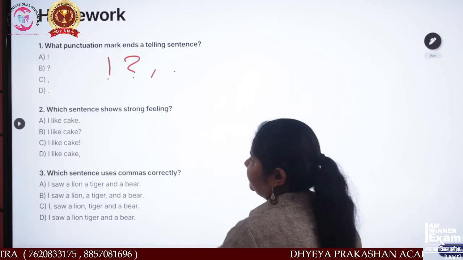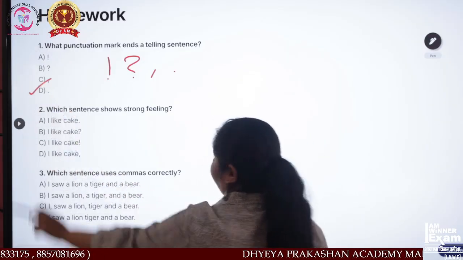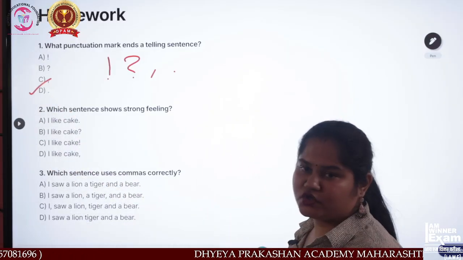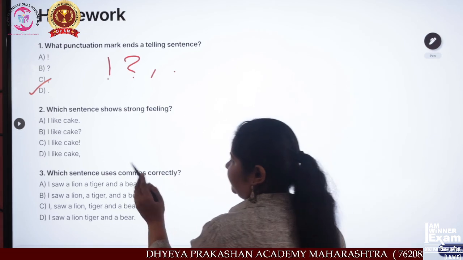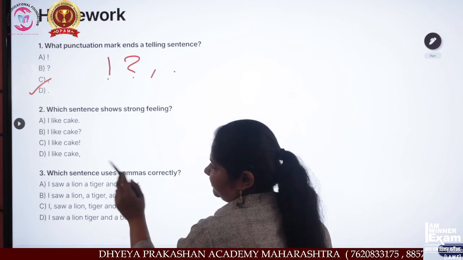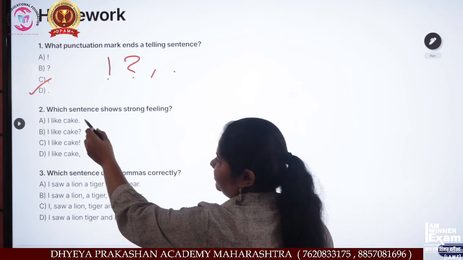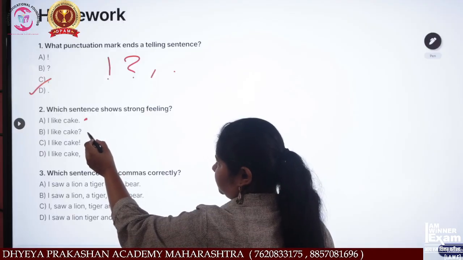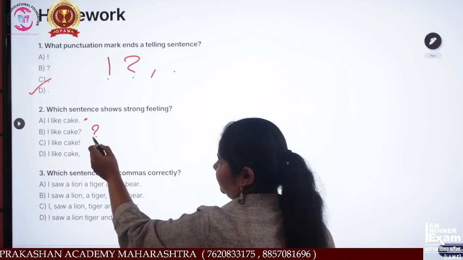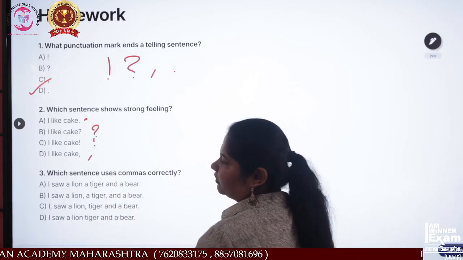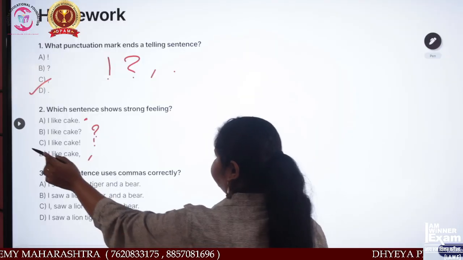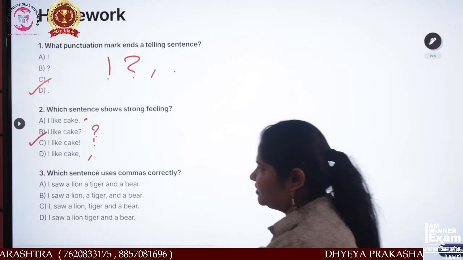The option D, full stop. Which sentence shows strong feeling? I like cake with a full stop, a question mark, an exclamation mark, or a comma. Which one is right? Option C is right.